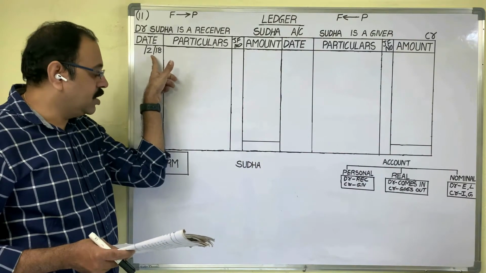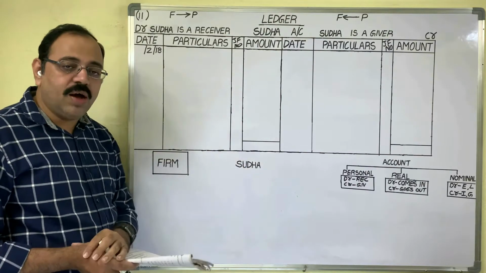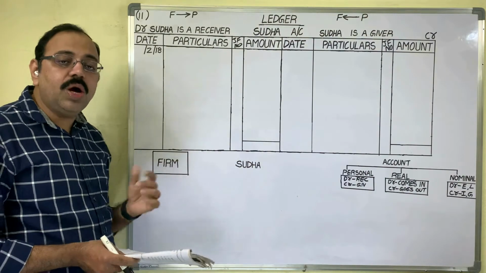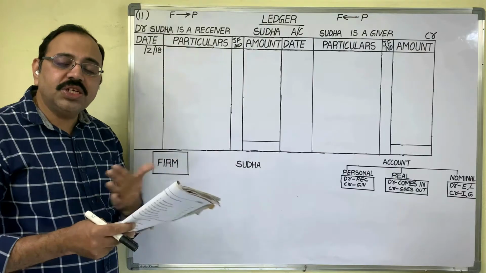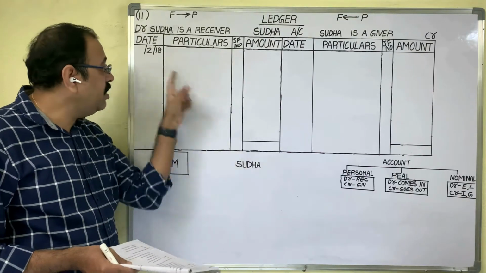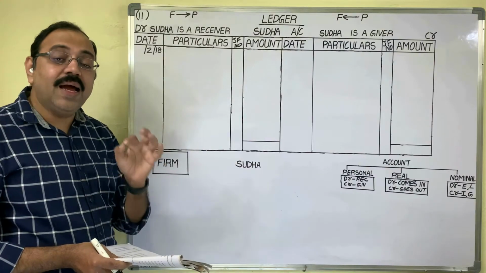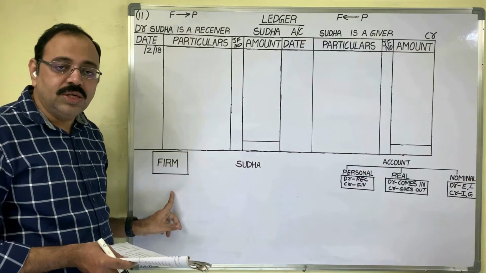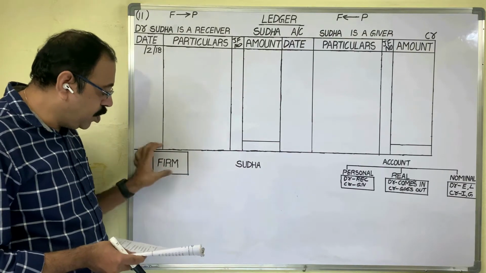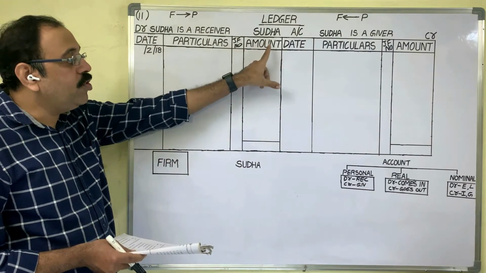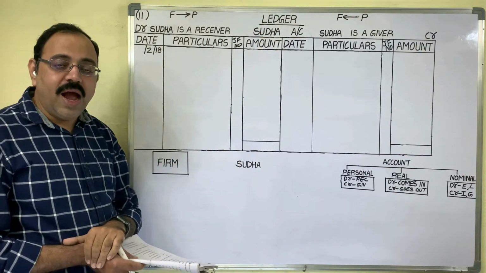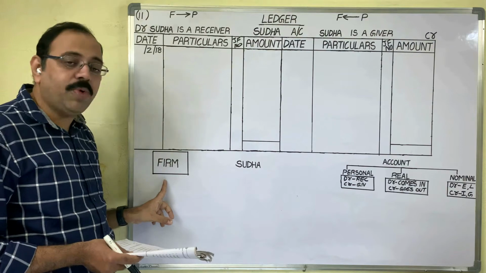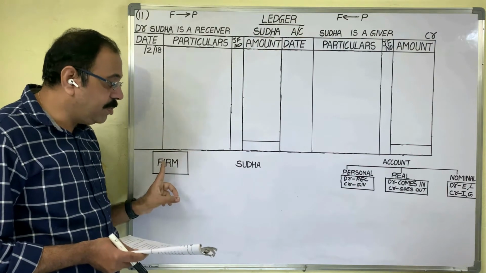So in February, many times we sold goods to Sudha. Sometimes she paid money to us, sometimes she gave a cheque to us. Like that, many transactions took place between the firm and Sudha in February. Finally, at the end of the month, we want to know how much money Sudha should pay to us. To know that, in the firm's books, in the ledger, we have to prepare Sudha's account. And while preparing it, you have to analyze all these transactions from the firm's point of view, because we are preparing the ledger in the firm's books.